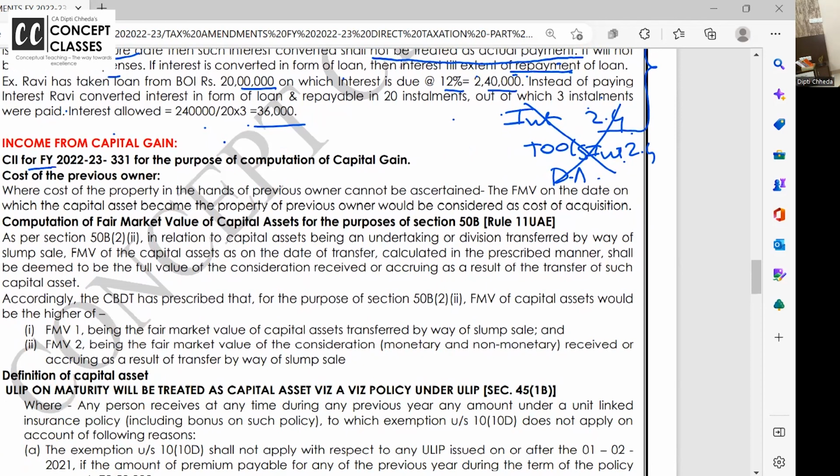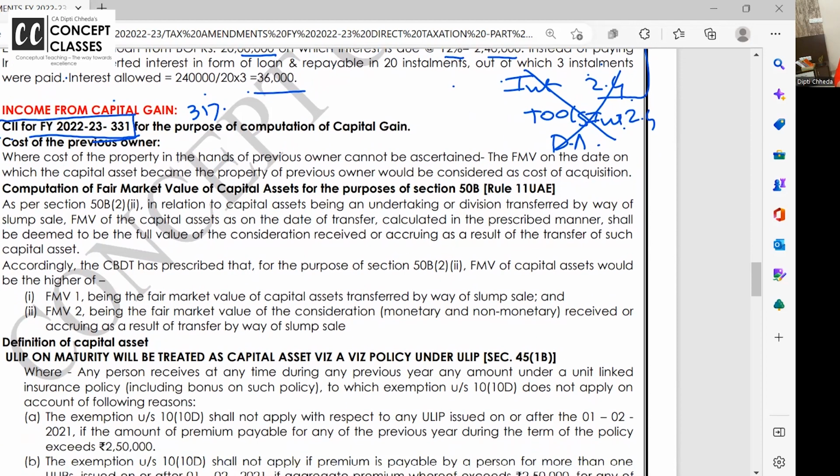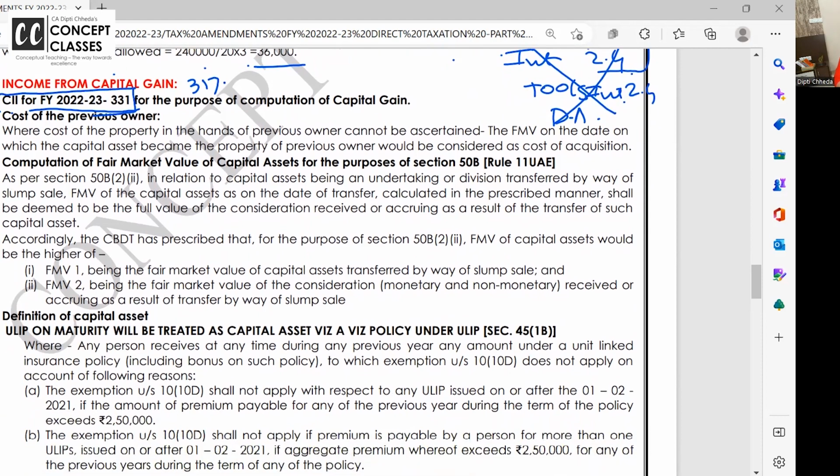Whatever problems you calculate for indexation, you use CII, cost inflation index. Till last year, it was 317. For financial year 2022-23, it is 331. Usually, this is given in the exam, so you need not worry, but this is the latest, so you all should know it. 331 is the latest CII.